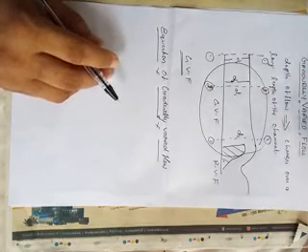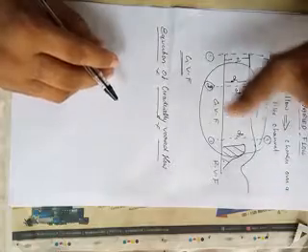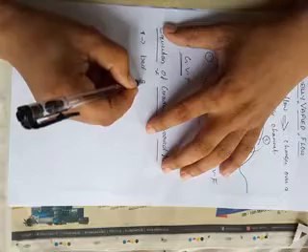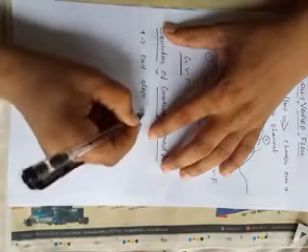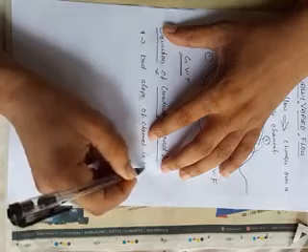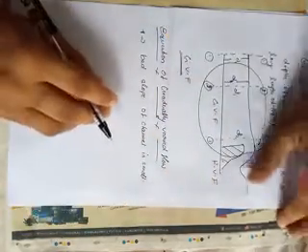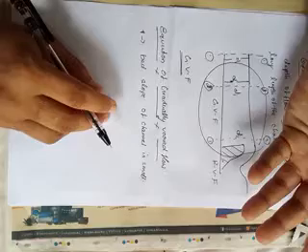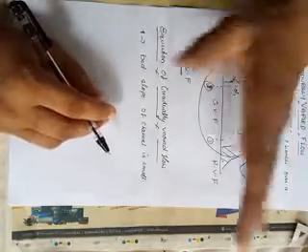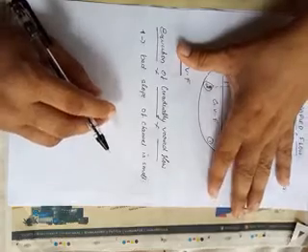The first one is that the bed slope of the channel is small, very small, negligible.